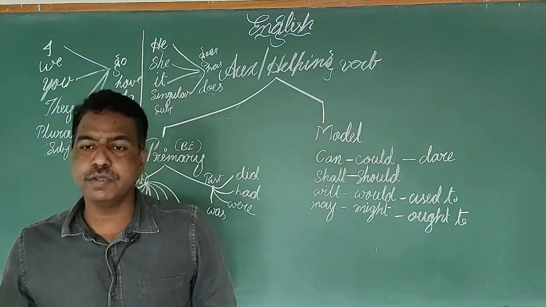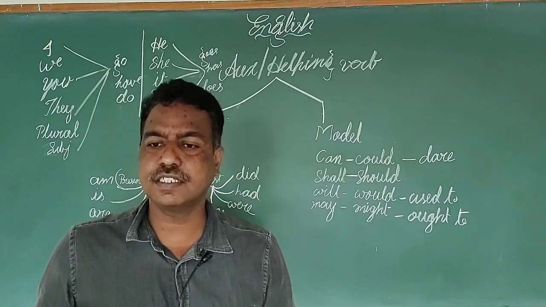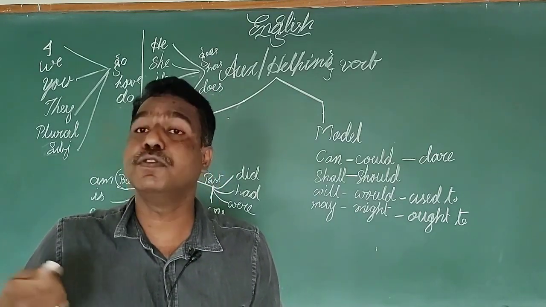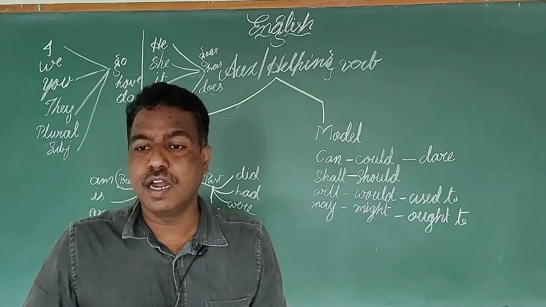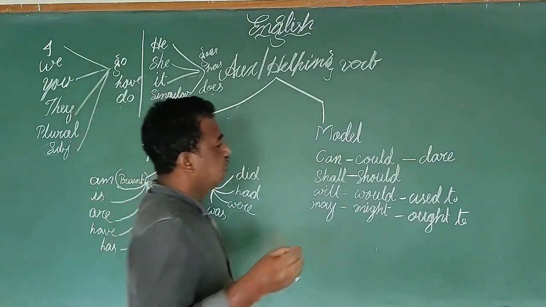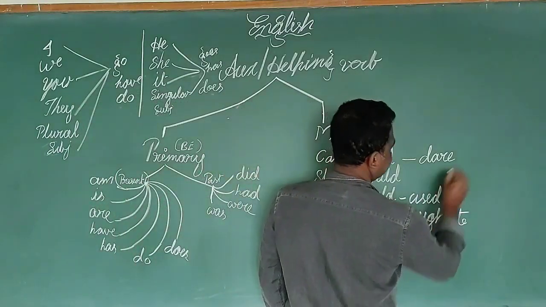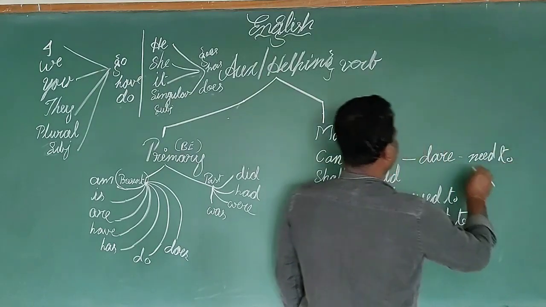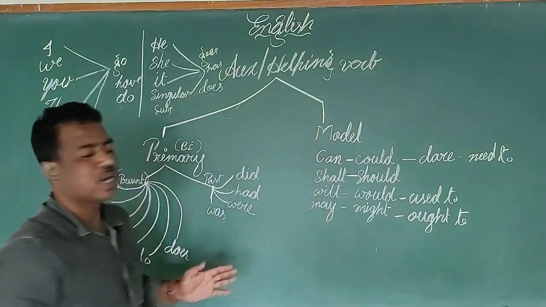Ought to can be used to indicate something like a futurity, and there is one more, need to, etc. So these are the modal auxiliaries.